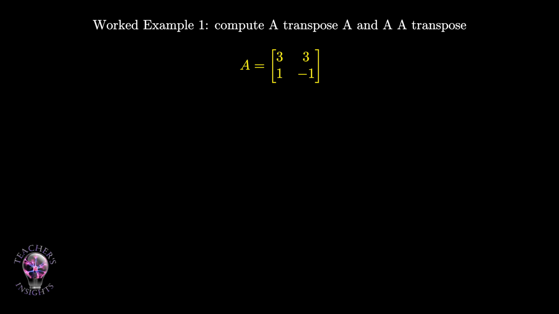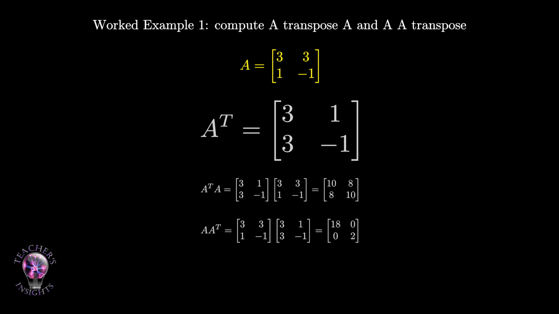So we do not use the spectral theorem directly on A. Instead, we begin by computing A transpose A and AA transpose. First, A transpose equals the matrix with first row 3, 1, and second row 3, -1. Now compute A transpose A. A transpose A equals the matrix with first row 3, 1, and second row 3, -1, multiplied by the matrix with first row 3, 3, and second row 1, -1. The result is the matrix with first row 10, 8, and second row 8, 10.